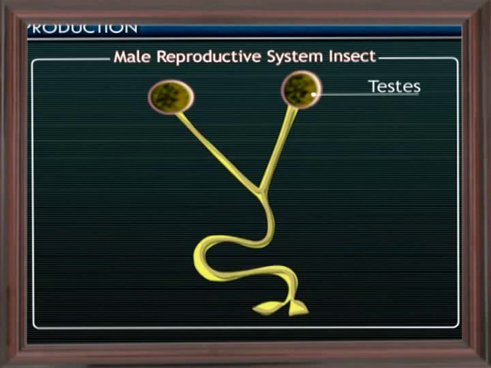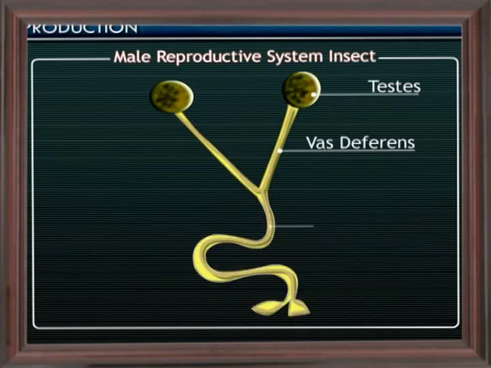A pair of testes is present on the abdomen of the male fly on each side of the ventral nerve cord. They produce male gametes, the sperms. Each testis is connected to a tube called vas deferens. The tubes join to form a single ejaculatory duct opening outside through a genital opening.